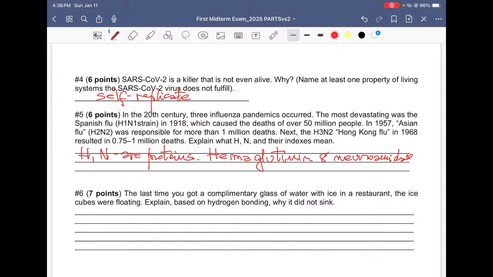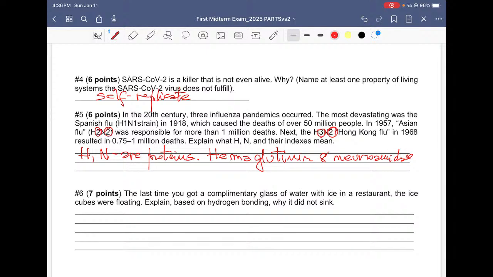So these are the 2 of them. And what does the index refer to? This index, 1 or 2 or 3, for example H2 and N2, means that they have hemagglutinin type 2 and neuraminidase type 2 as well. This one here would have hemagglutinin type 3 and neuraminidase type 2.